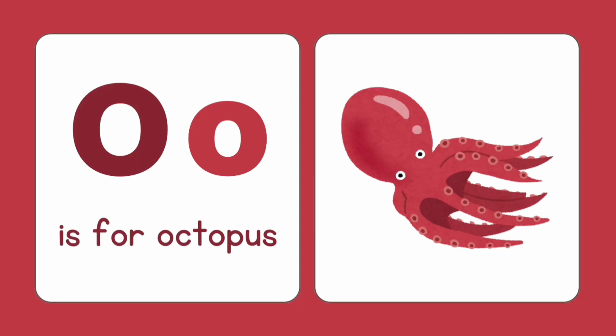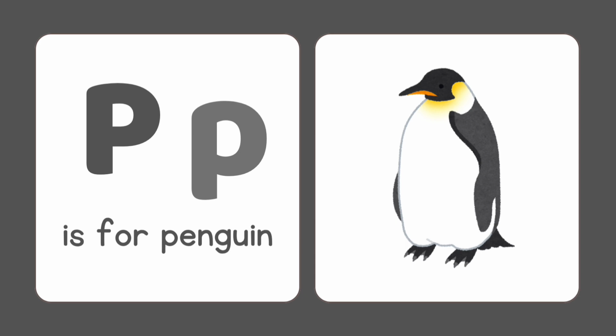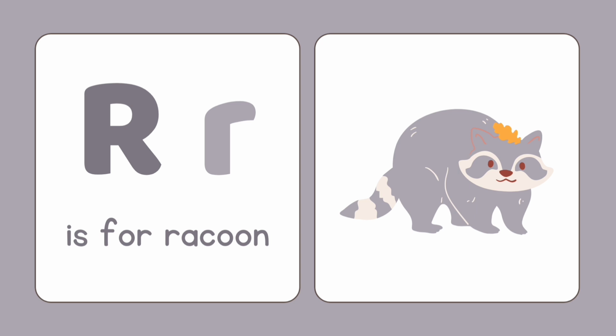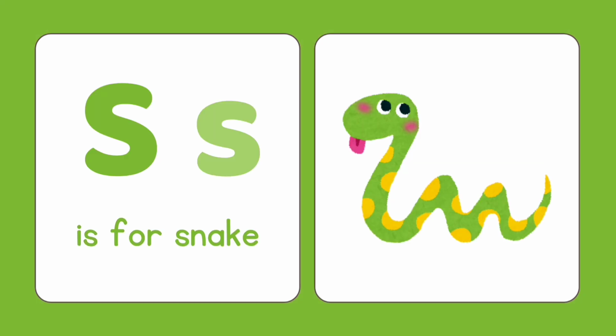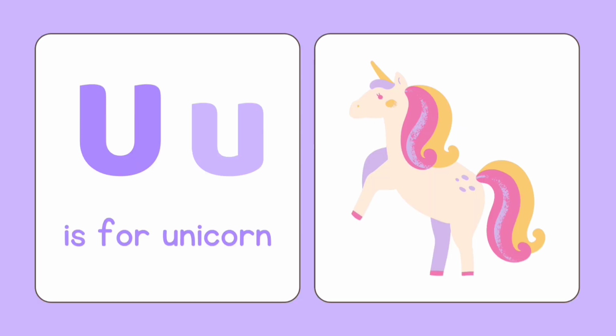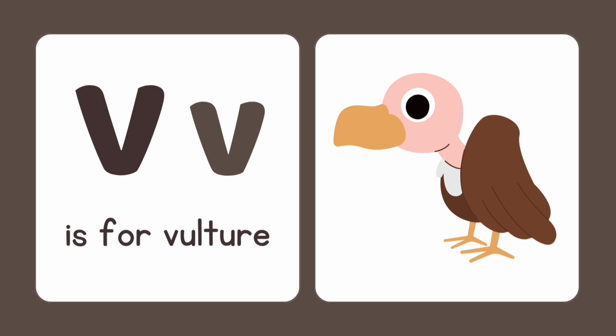O is for octopus. P is for penguin. Q is for quail. R is for raccoon. S is for snake. T is for tortoise. U is for unicorn. V is for walrus.